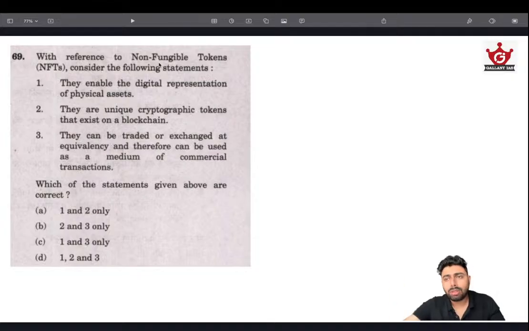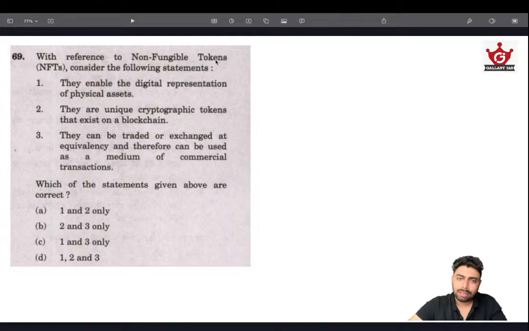So a 100 rupee note or the equivalent in dollars can be exchanged, so there is no value loss or value increase or anything. They are basically exchanged at proper values. Such a thing is not possible in these NFTs. From the name itself, I'm not saying anything outside of it. Non-fungible tokens. They enable digital representation of physical assets.